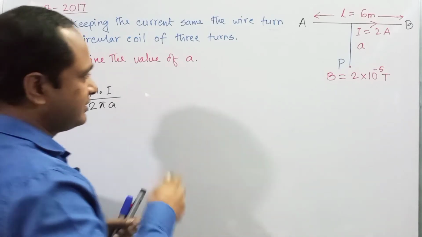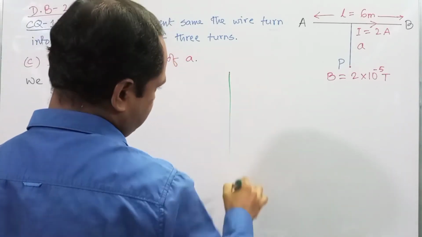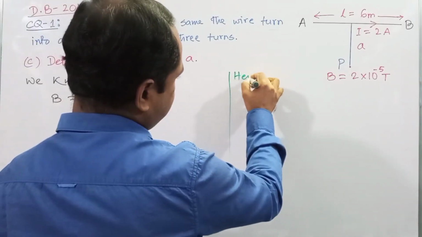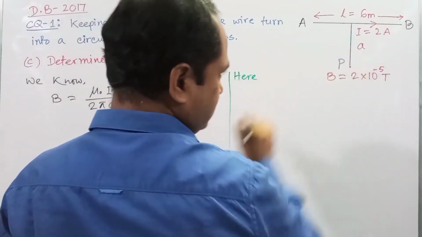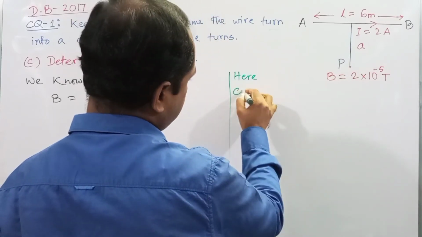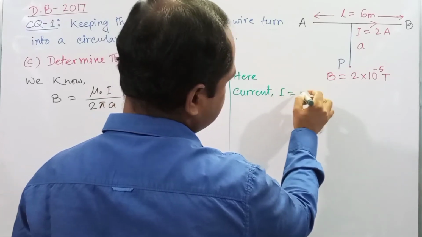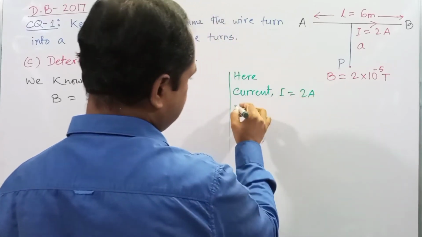Dear student, first we have to write the given information here. Value of the current I is equal to 2 ampere.